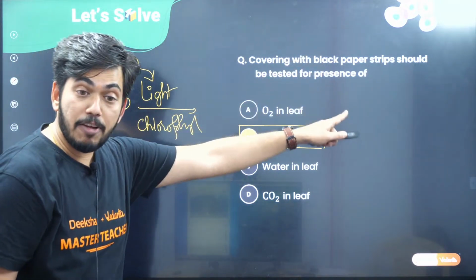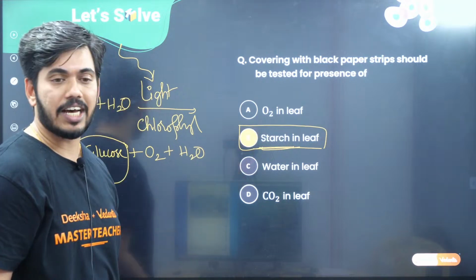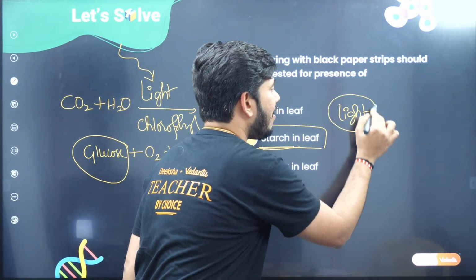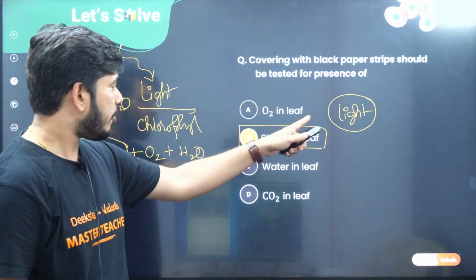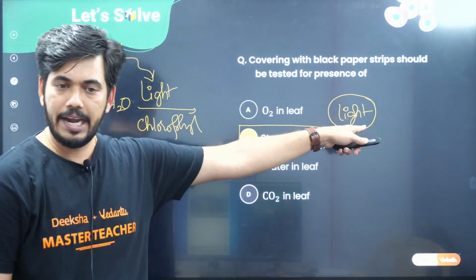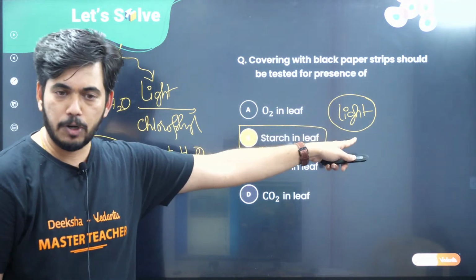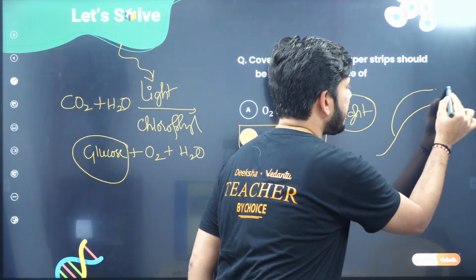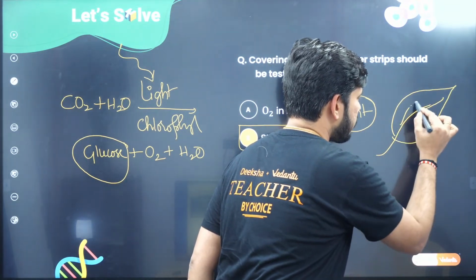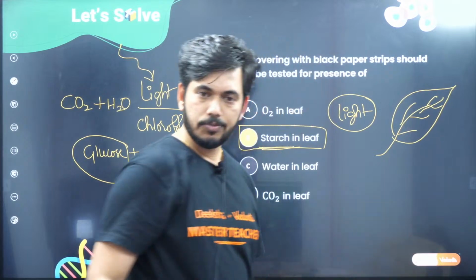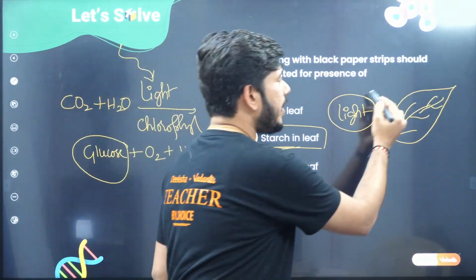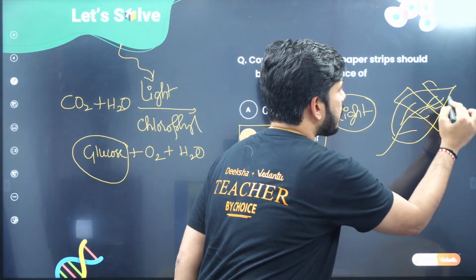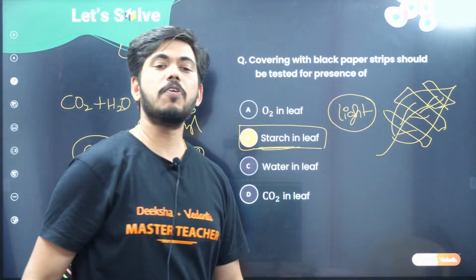Because for photosynthesis, for the production of starch, what is required? Light is required. Hope you are understanding this. For the production of starch, light is required, because starch is a product of photosynthesis. Now, what happens if you take a leaf and cover it with dark strips? What will happen, children?